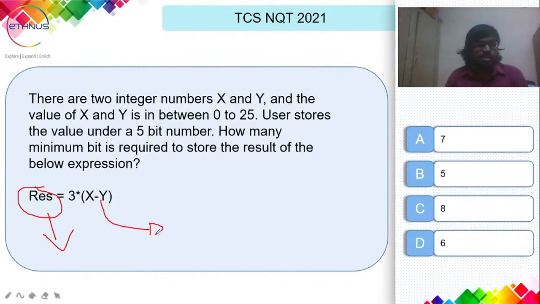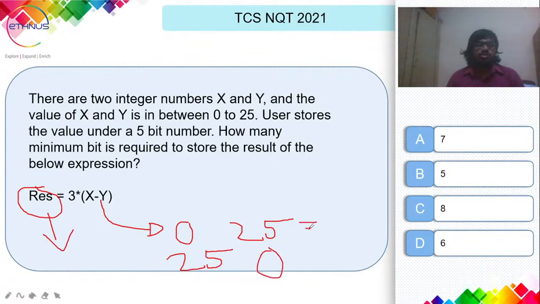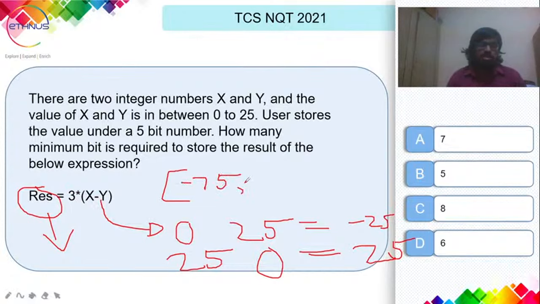To solve this, let's consider x minus y. What are the different values that x minus y can take? x can take 0, the minimum value, and y can take 25, the maximum value. It can also be the other way, right? x can take 25 and y can take 0. So here we get 0 minus 25, which is minus 25, and 25 minus 0, which is 25. Into 3 would be 75. So this expression can take values between minus 75 and 75.